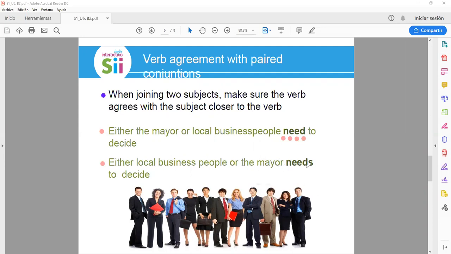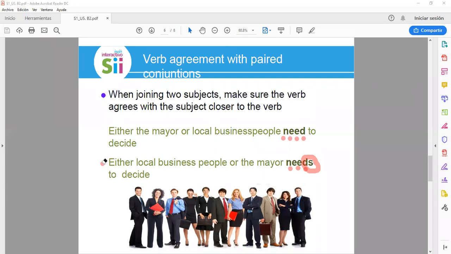So the verb is going to take the form for the third person. The mayor needs, okay, here you have the s for the third person. Either local business people or the mayor needs to decide.